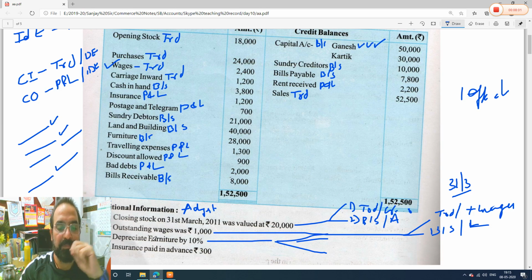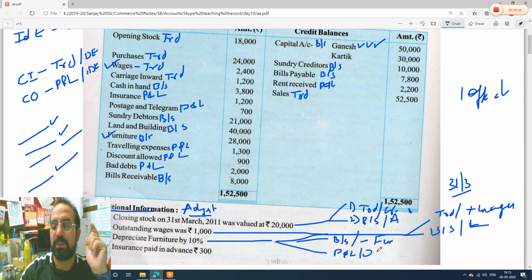Now see guys, as I have told you, for all adjustments two effects will be there. So, depreciate furniture by some percentage. First thing, furniture is there, you will make a tick mark. Now try to understand. First, a balance sheet item, furniture. In the balance sheet we will reduce it, less from furniture. And the second effect: it is an expense, a loss. All the losses go to the profit and loss account, debit side. That is the second effect.